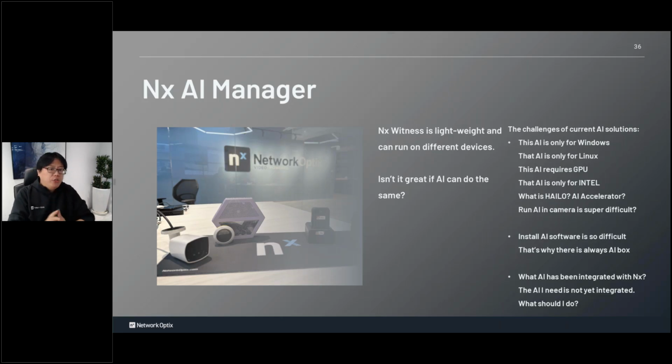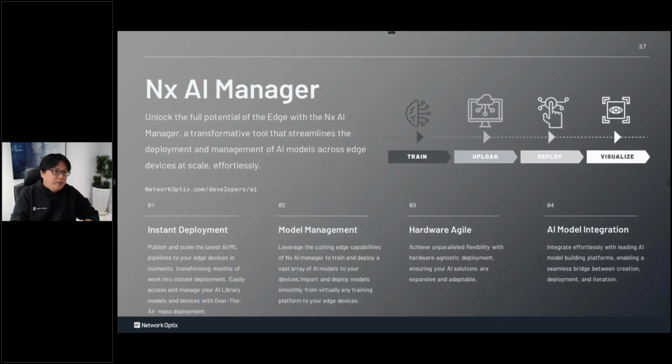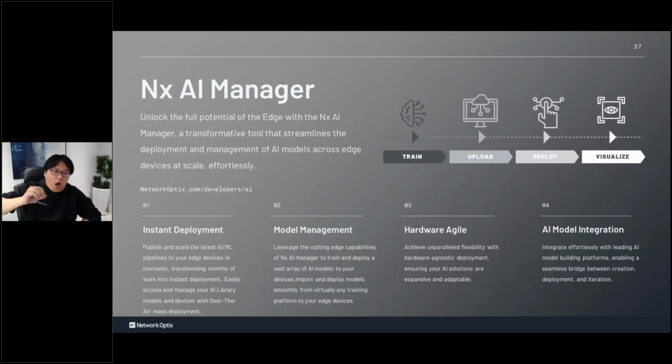So with the AI Manager, we can easily run your AI together with the NX server. Or in more detail, your AI will run on the AI Manager, and then the AI Manager will run on the NX server together. All right. So how do you do that?